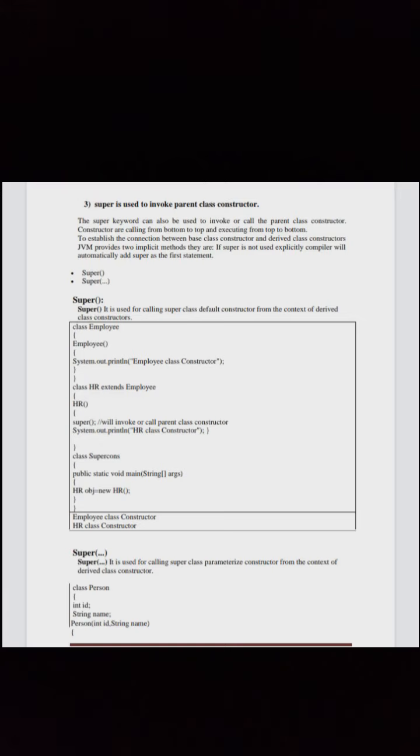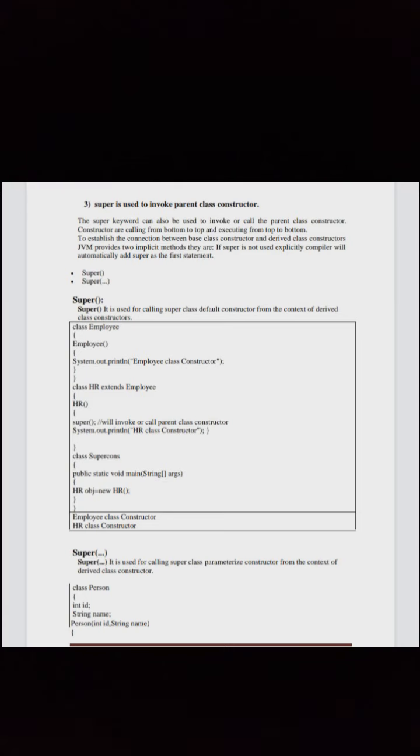Super is used to invoke the parent class constructor. The super keyword can also be used to invoke or call the parent class constructor. Constructors are called from bottom to top and executed from top to bottom to establish the connection between the base class constructor and derived class constructors.